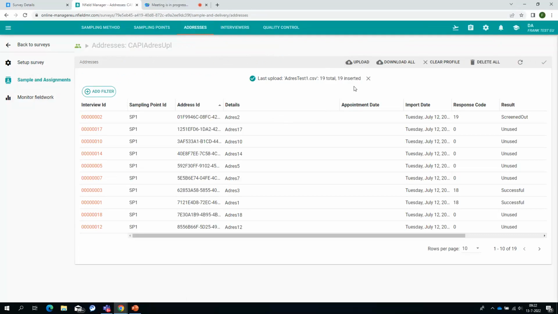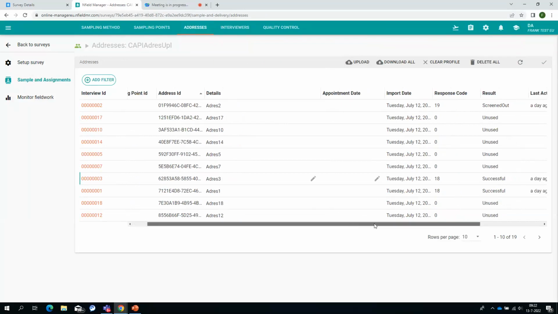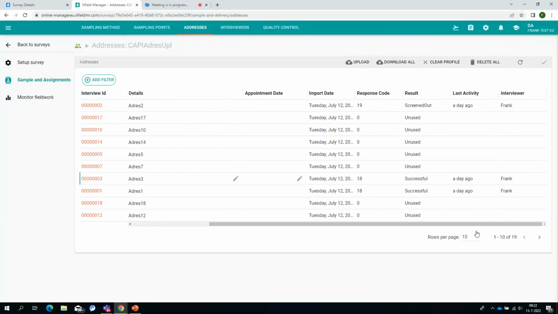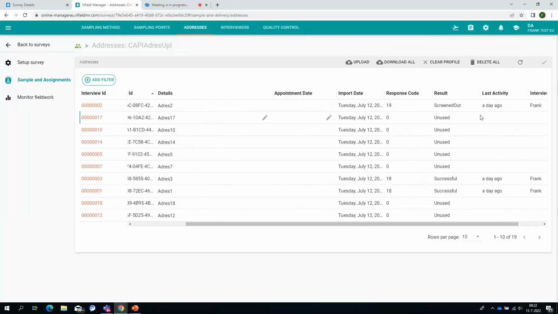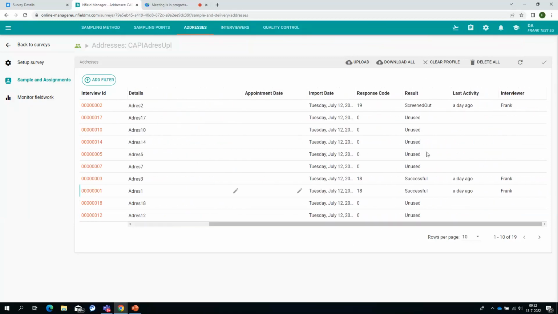You can download a template where you can see what you exactly need as headers to upload addresses. As you can see, it's the same thing. I see which interviewer did those addresses, what the result of those addresses was, and what the result was of that interview.